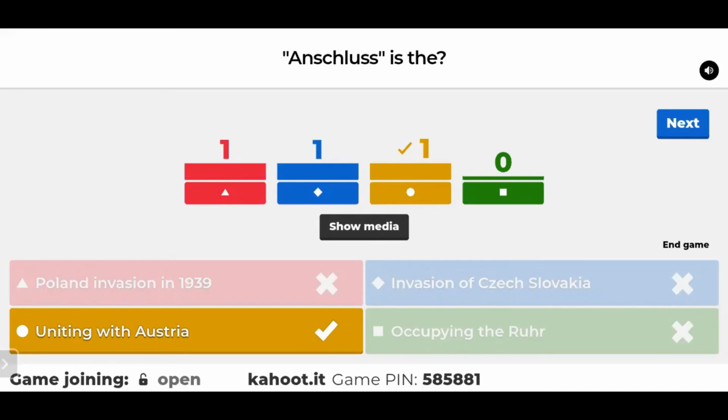It started with occupying the Ruhr, which was a demilitarized zone. And then he united with Austria, which is forbidden according to the Treaty of Versailles. And then he invaded Czechoslovakia. And then finally, on September 1st, 1939, he invaded Poland, which kick-started World War II.